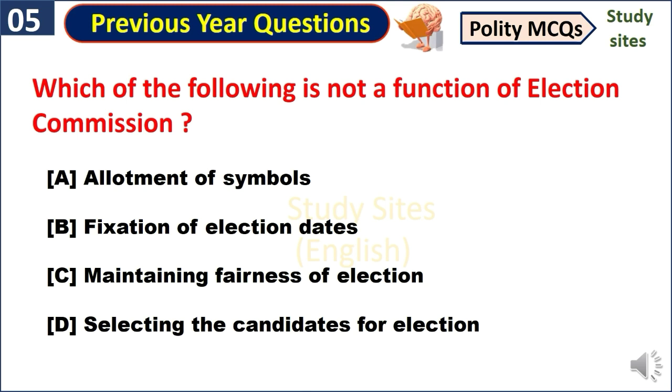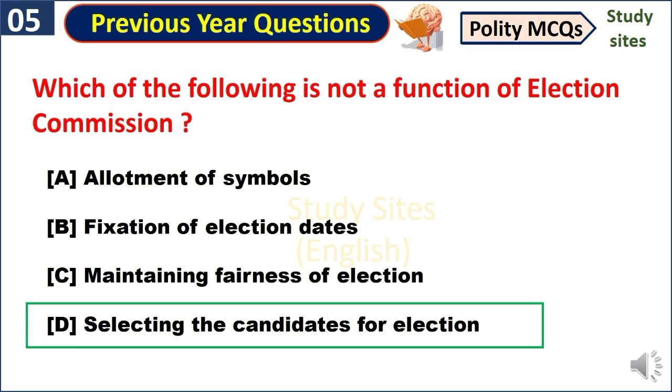Which of the following is not a function of Election Commission? Selecting the candidates for election. And friends, allotment of symbols, fixation of election dates, and maintaining fairness of election are the functions of Election Commission.